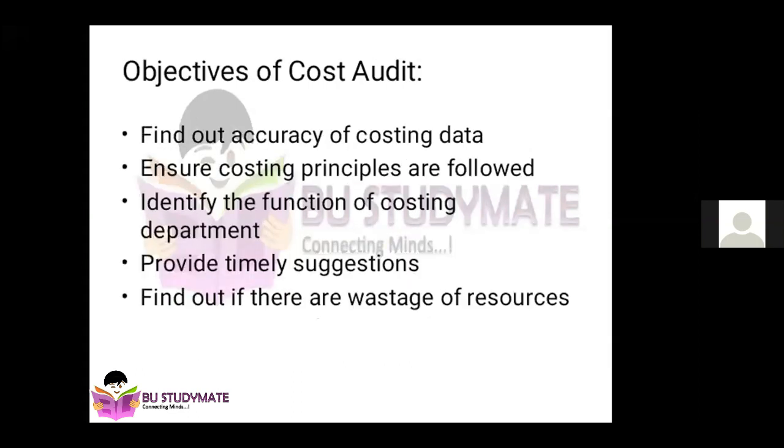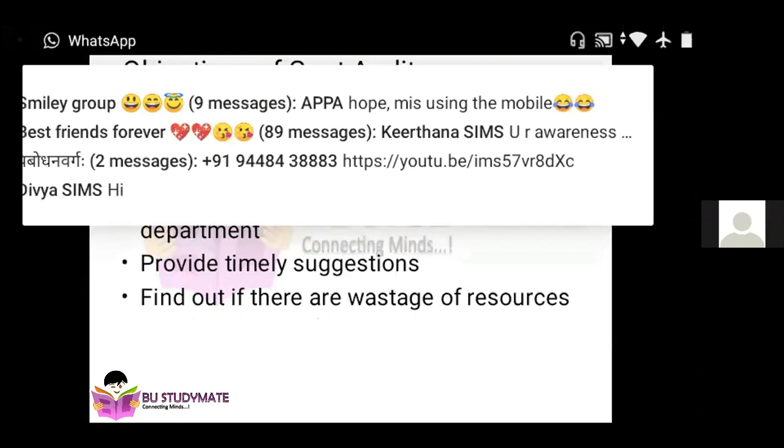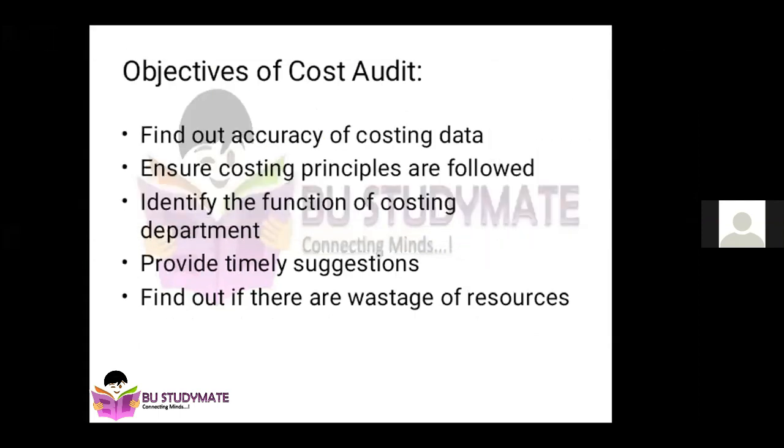So let's move on to objectives. Objectives are the final goal or the intention of why we should do a cost audit. The first thing is to find out the accuracy of the costing data. As a cost auditor, he should find out how accurately they have maintained the costing data. For a simple reason, for example, when you take chocolates, the final price of a chocolate is just 1 rupee.